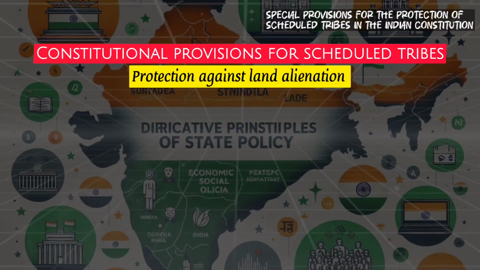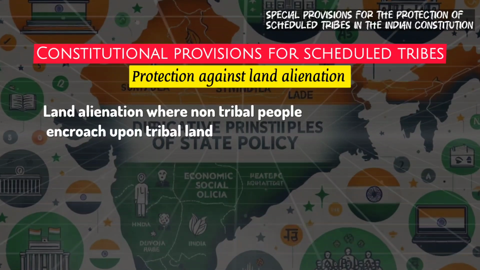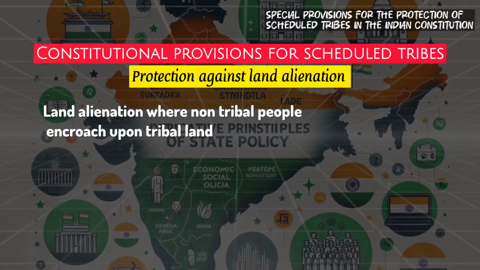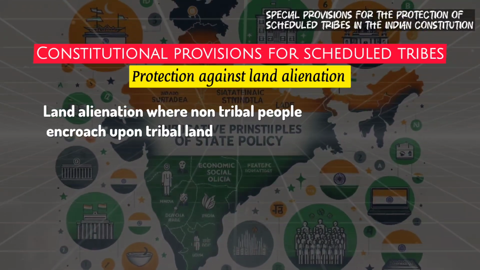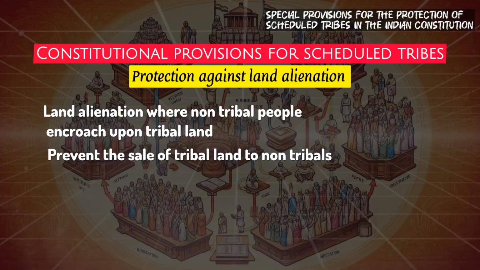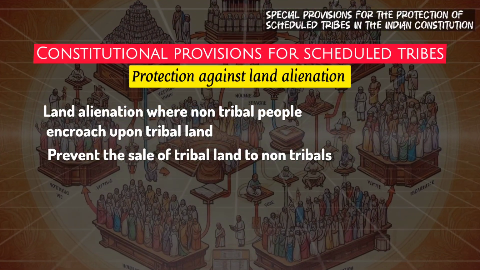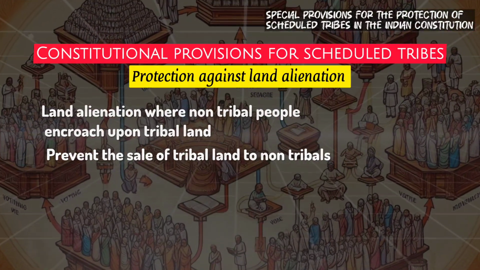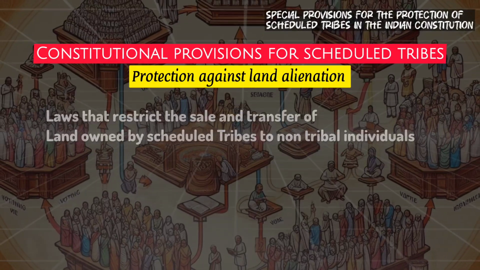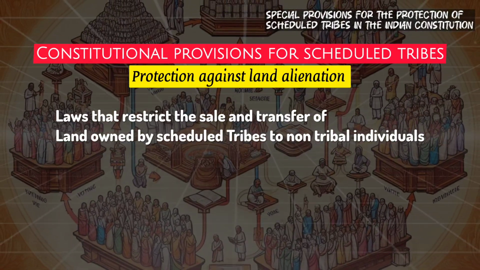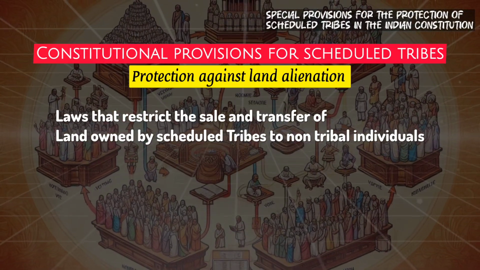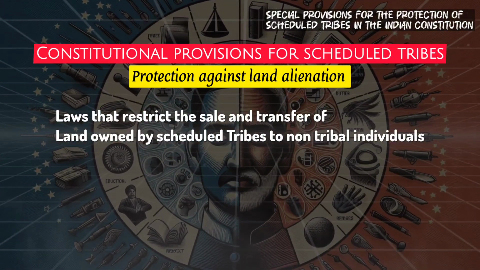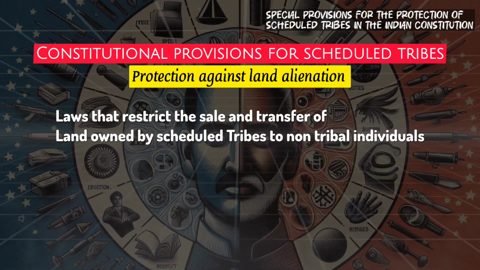Sixth one is protection against land alienation. Scheduled tribes often face exploitation in the form of land alienation, where non-tribal people encroach upon tribal land. To counter this, the Constitution provides special laws in states with large tribal populations to prevent the sale of tribal land to non-tribals. For example, several states have enacted laws that restrict the sale and transfer of land owned by scheduled tribes to non-tribal individuals, thus protecting the tribes from economic exploitation and preserving their land and livelihoods.